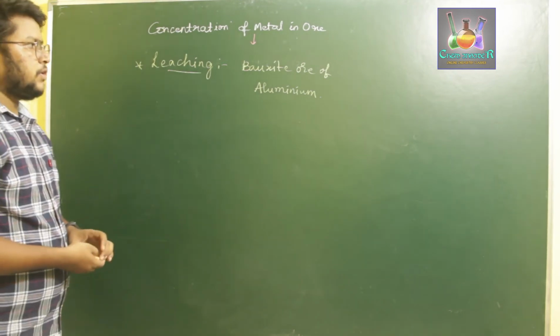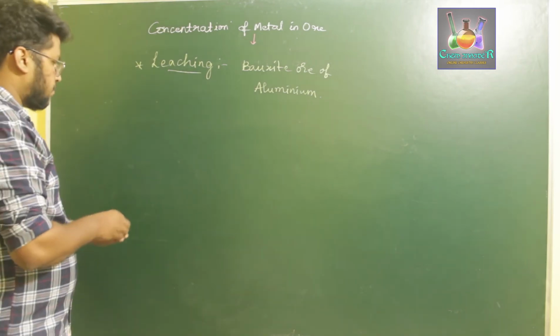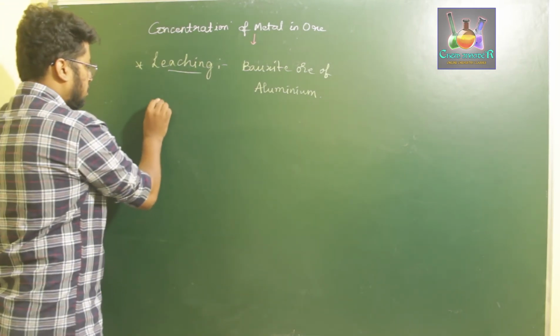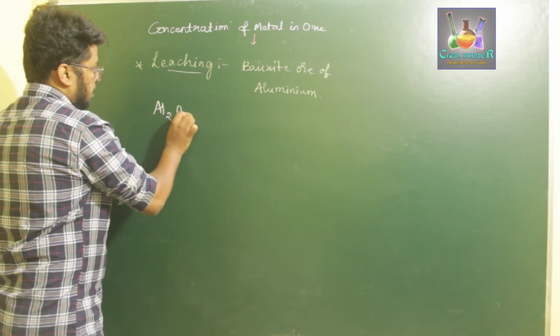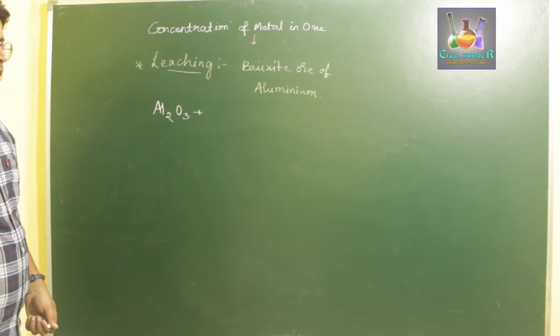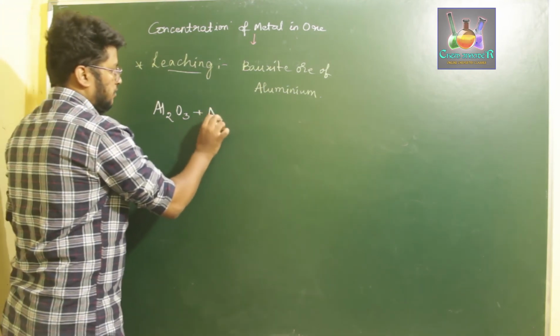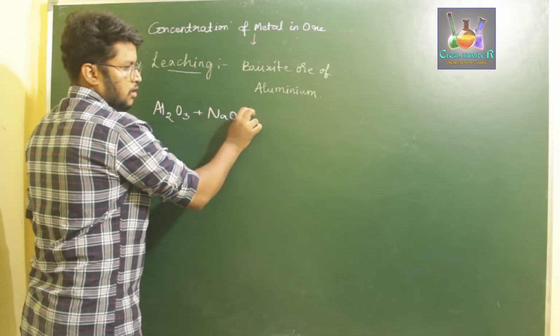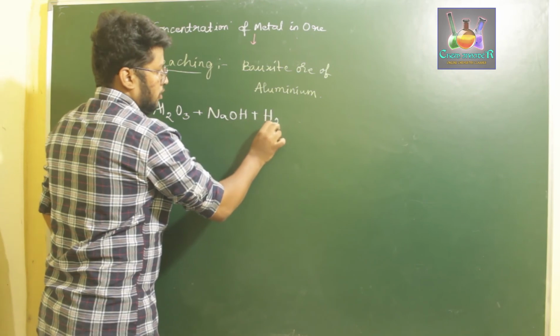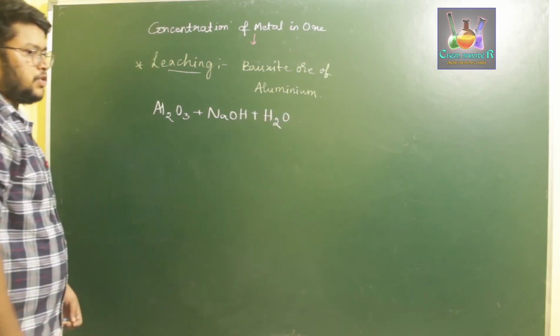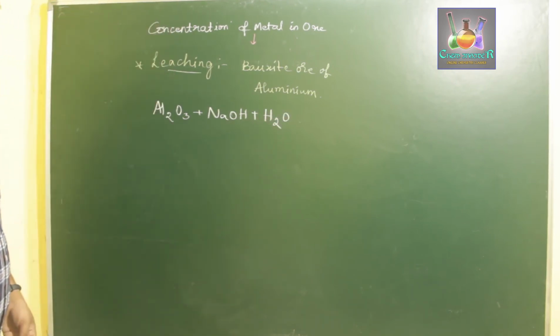This bauxite ore of aluminium has Al2O3, as we have discussed in the previous video. This Al2O3 is finely powdered and treated with our sodium hydroxide with water molecule.